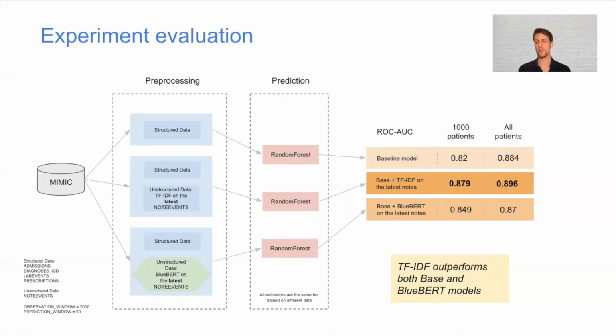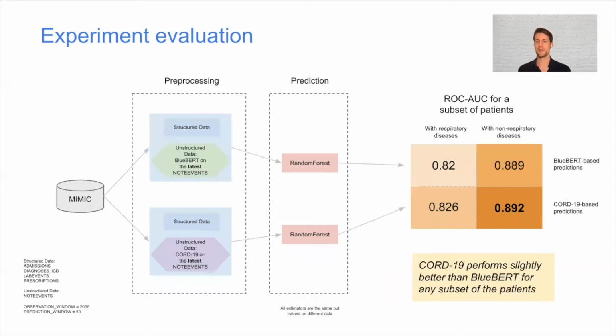However, what's interesting is that the baseline model underperforms the transformer solution for a small sample of patients, but when we use all patients, we see that the baseline model using only structured data outperforms the model that uses the same structured data in the same way but also adds some transformer-based embeddings. It means that transformers introduce some noise into this problem. So that's the first result we have.